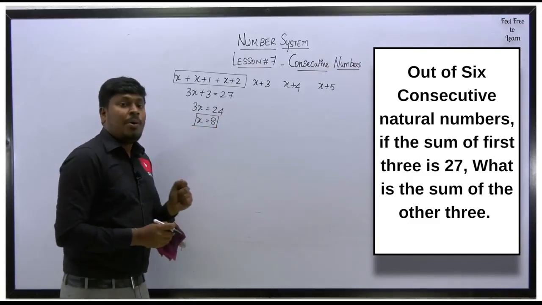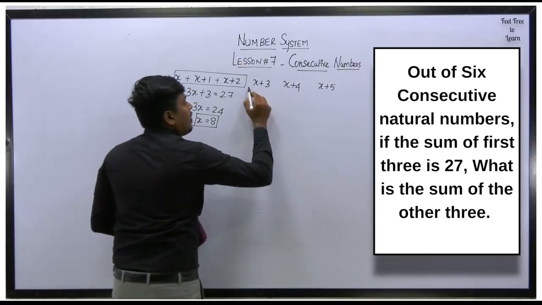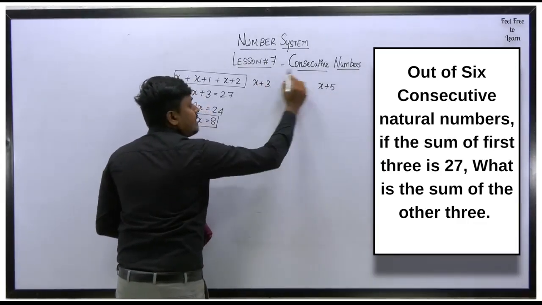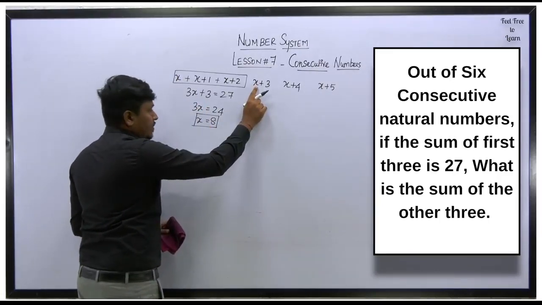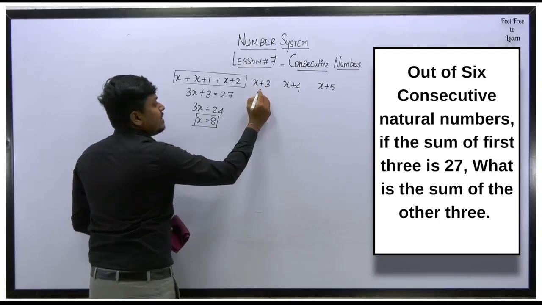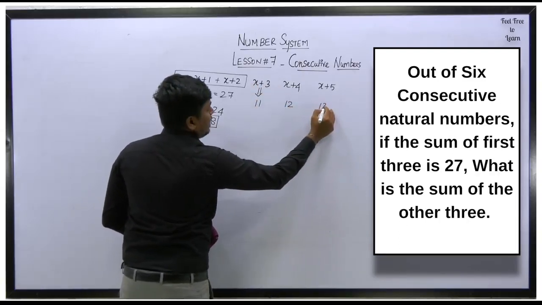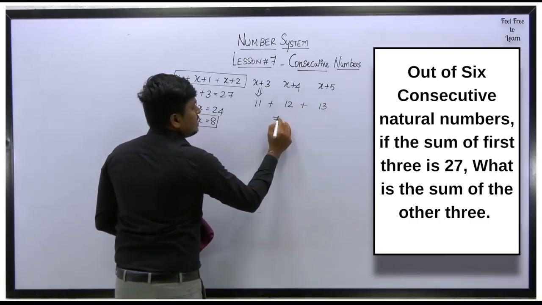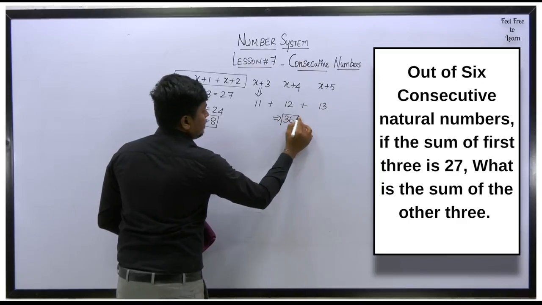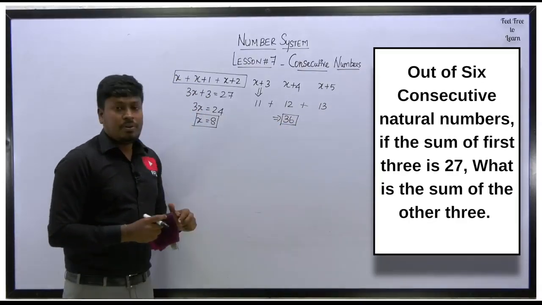8. Now what is our target? Our target is to find the sum of the remaining, that is the last 3 consecutive numbers. So substitute 8 here instead of x. If you substitute 8, so 8 plus 3 will be 11. Got it? So the next number will be 12 and the next number will be 13. So if you add all the remaining 3 numbers, the resultant will be 36. So finally we can say that the answer for this question number 4 is 36.